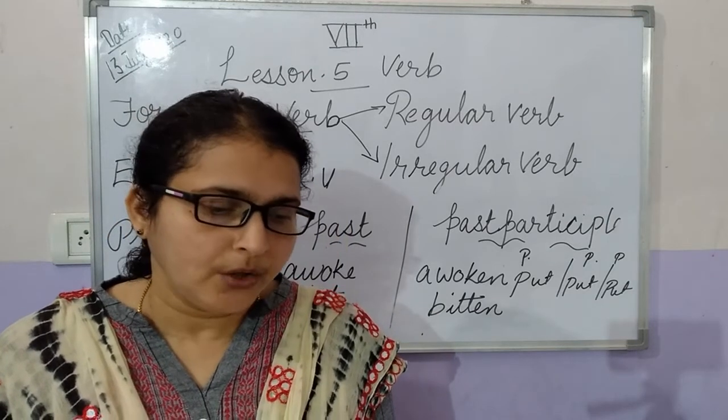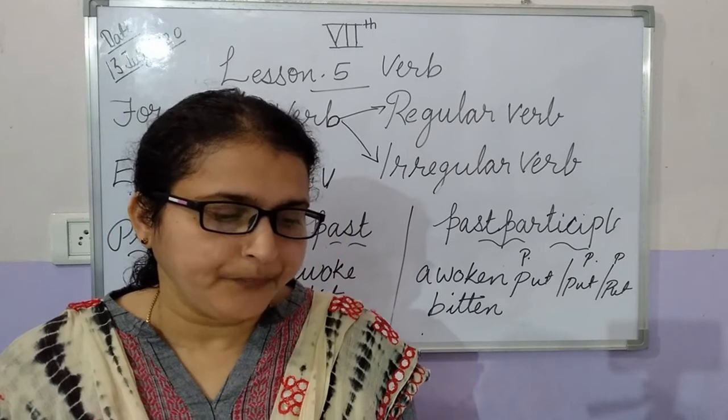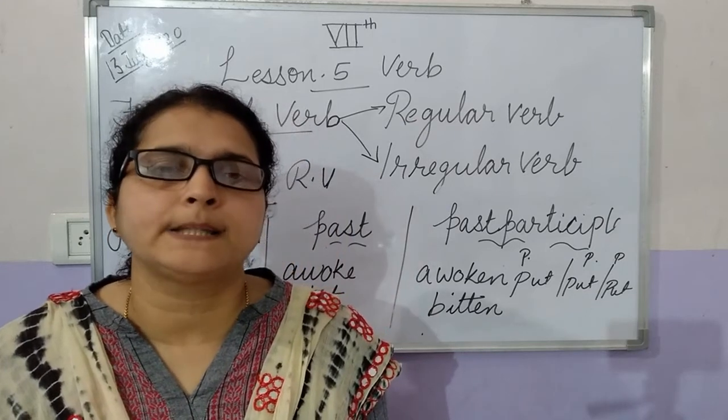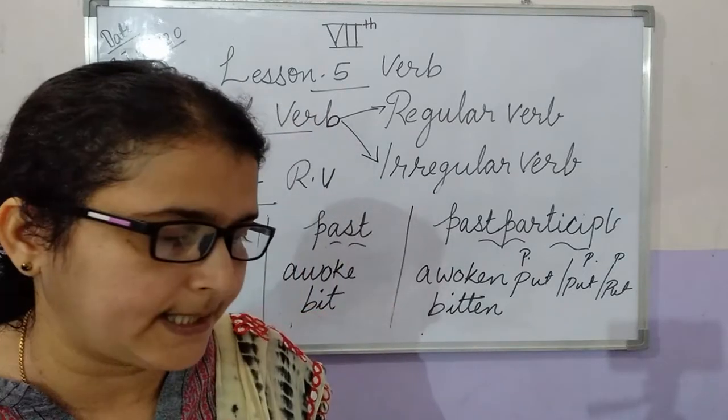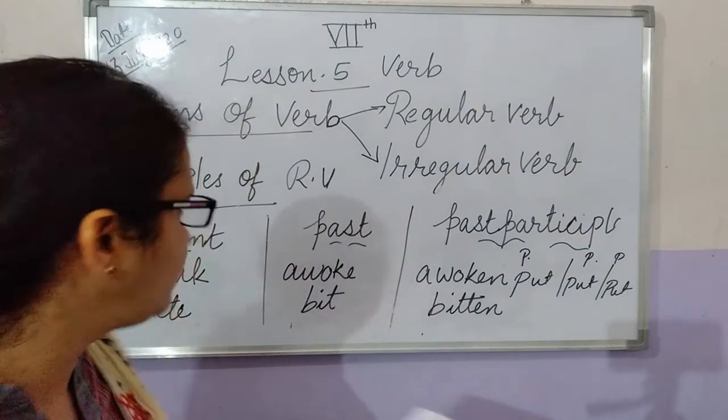So the first group is where all three forms of the verb are the same in an irregular verb. And the second one is where the past and past participle forms change. How do the past and past participle forms change? I will write on the board what it is.